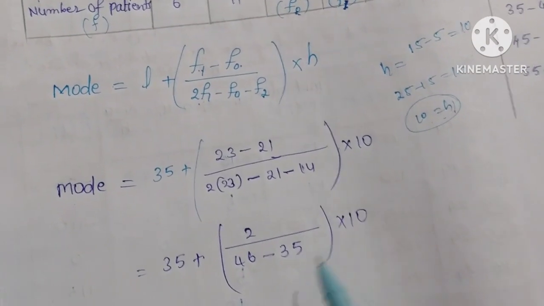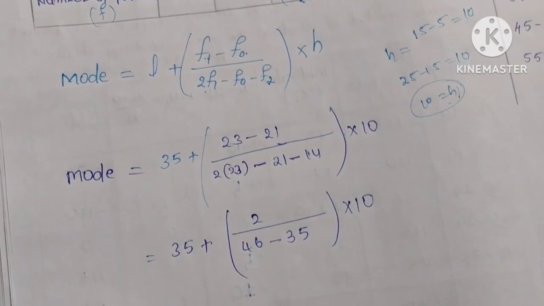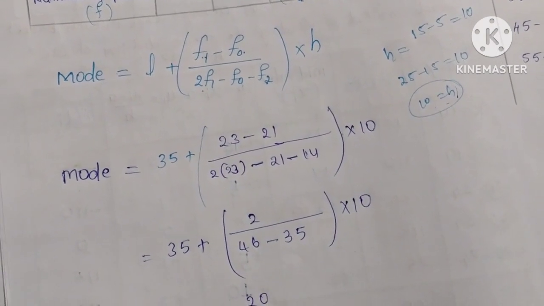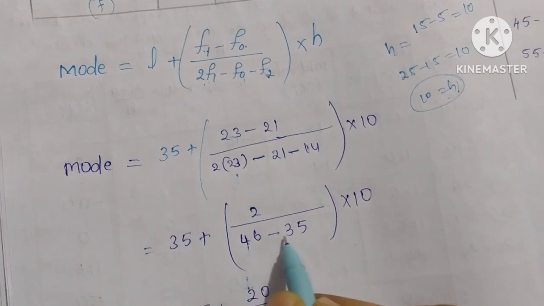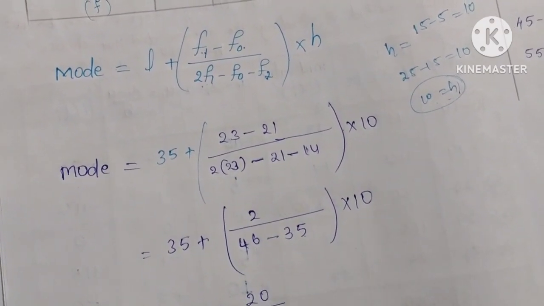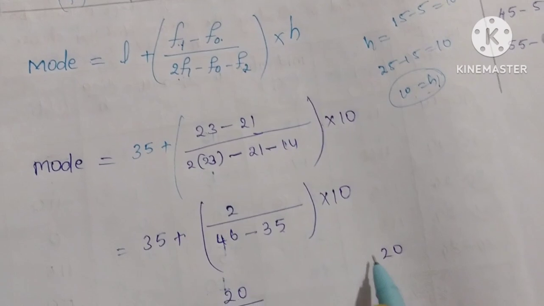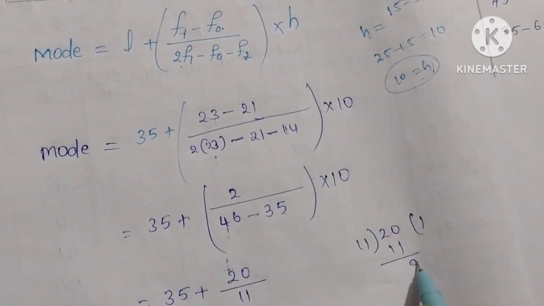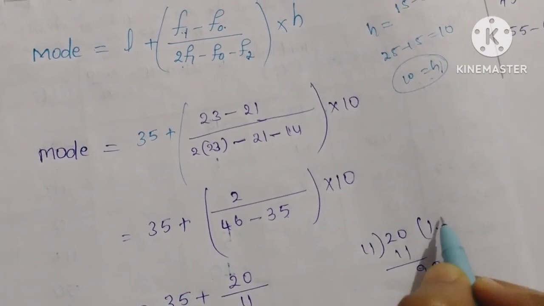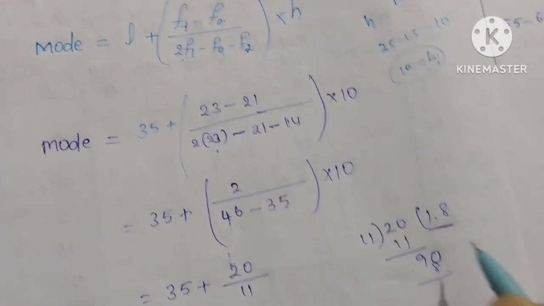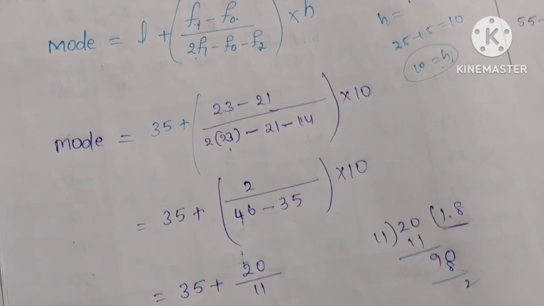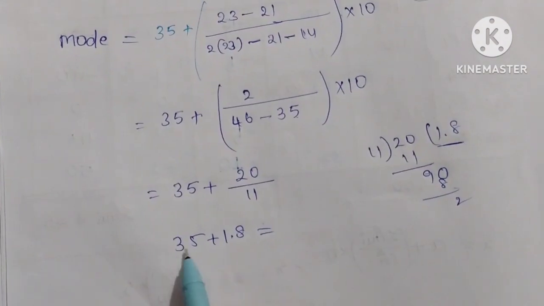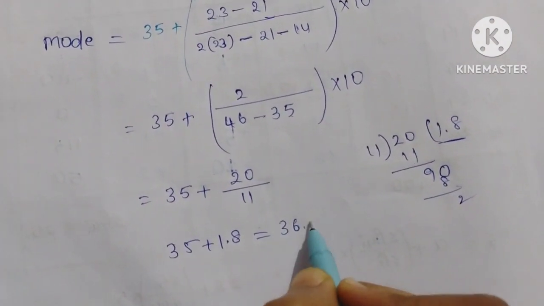So 46 minus 35 is 11. Again multiply with H: 2 into 10 is 20 by 11. Now 20 by 11 we can do by division. 11 ones are 11, 9, 0, again 11 eights are 88. 1.8 something is coming. So 35 plus 1.8 is 36.8.